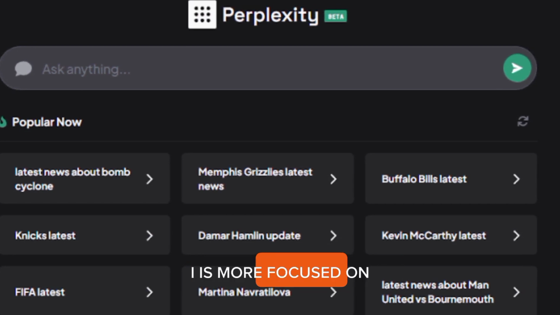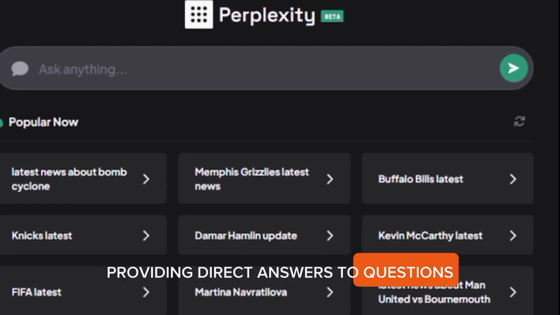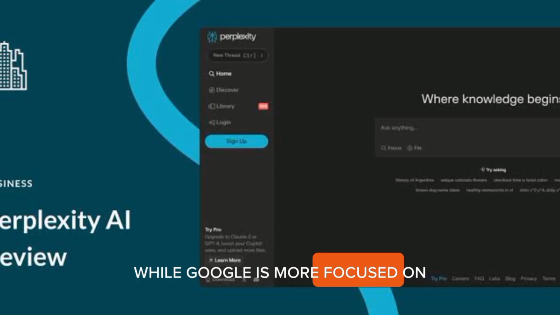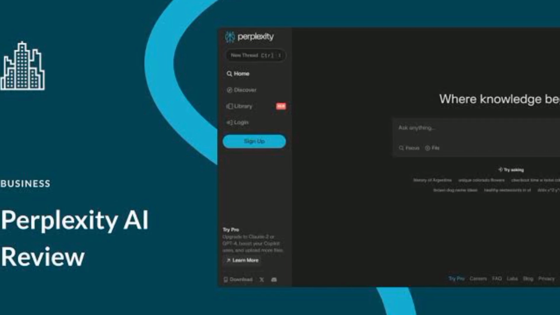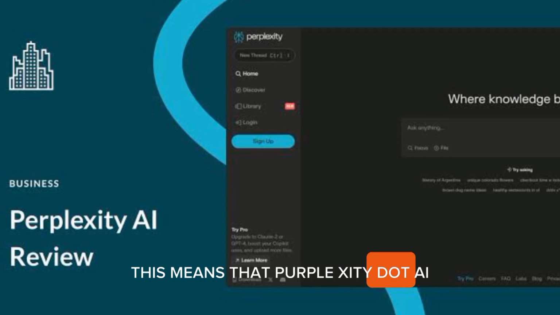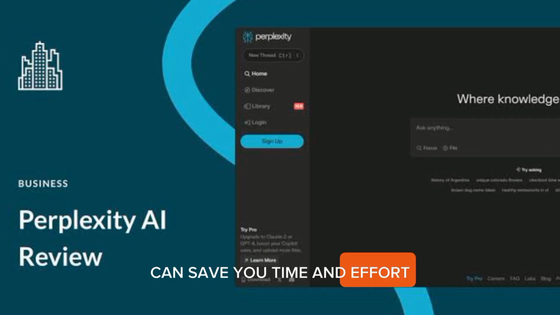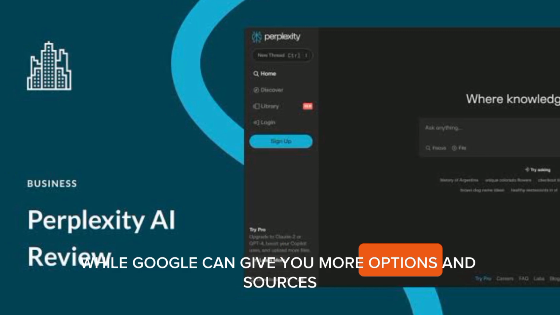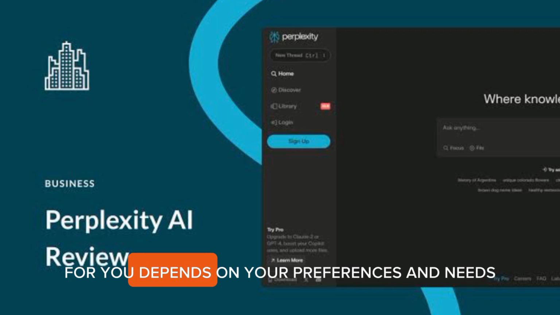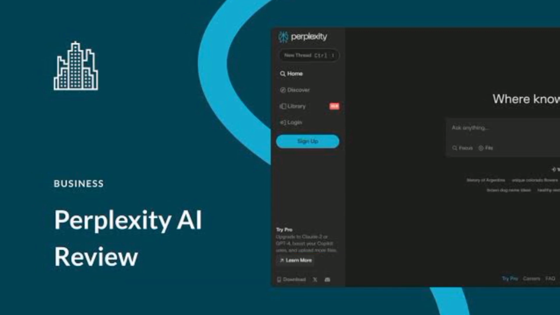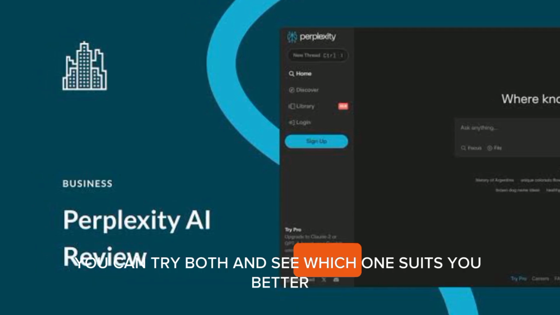Perplexity.ai is more focused on providing direct answers to questions, while Google is more focused on providing relevant links to web pages. This means that Perplexity.ai can save you time and effort, while Google can give you more options and sources. Ultimately, the best tool for you depends on your preferences and needs. You can try both and see which one suits you better.